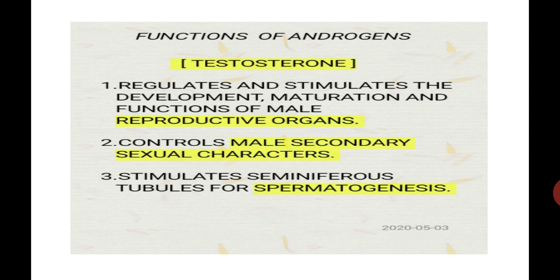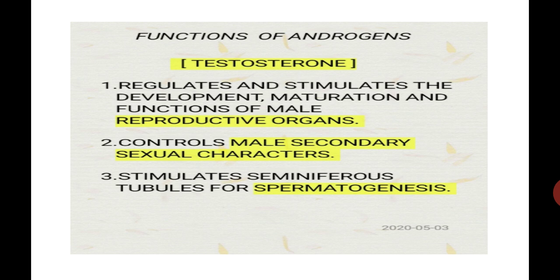Which are the male reproductive organs? Seminiferous tubules, epididymis, vas deferens, seminal vesicles and the prostate gland are called male reproductive organs. Their development, maturation and function are regulated and stimulated by one hormone, called testosterone or androgen. Students, we will see the details of male reproductive organs in chapter number 2.